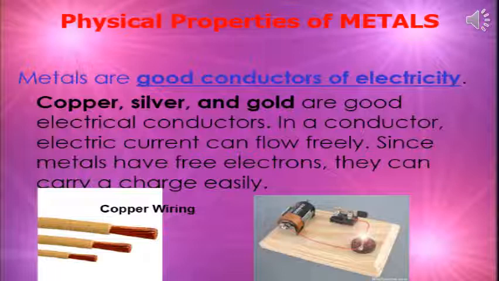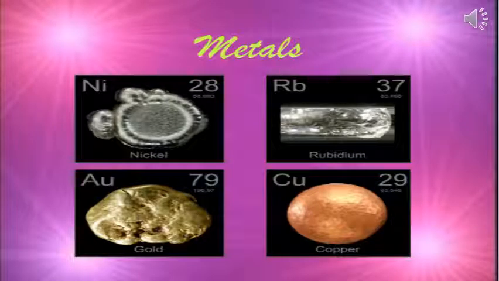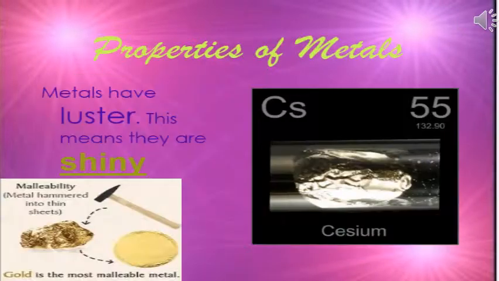Metals are good conductors of electricity, like copper, silver and gold. They are good electrical conductors. In a conductor, electric current can flow freely. Since metals have free electrons, they can carry a charge easily. Some examples of metals are nickel, rubidium, gold, copper.